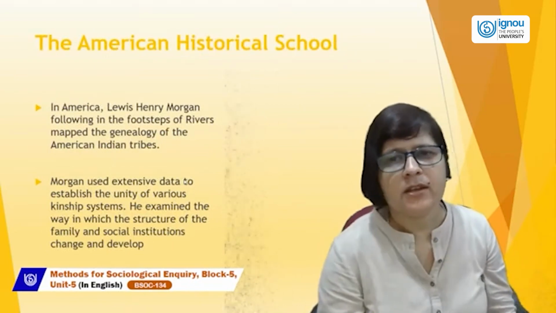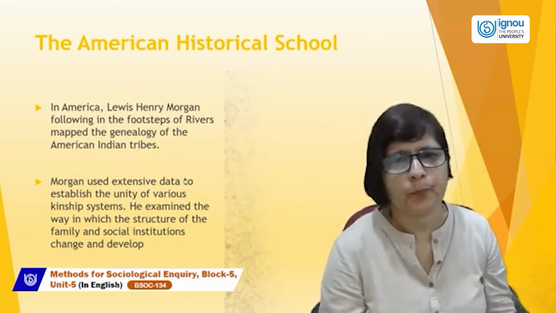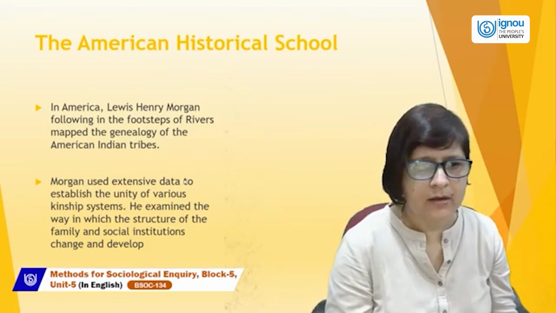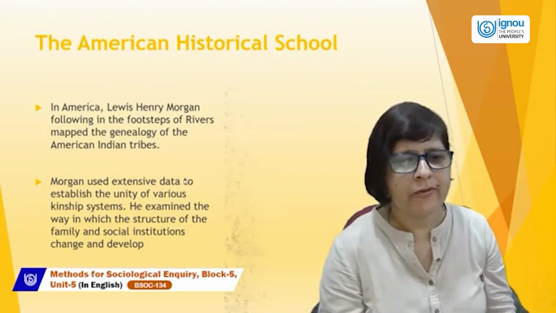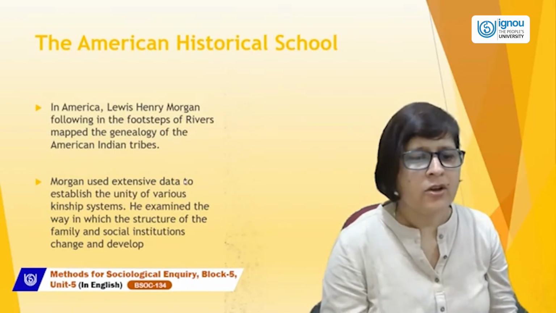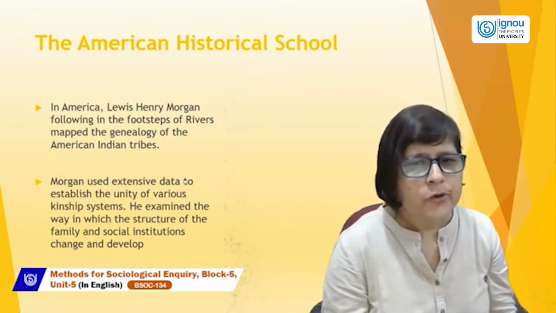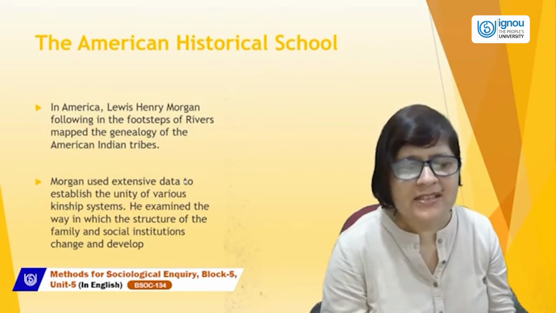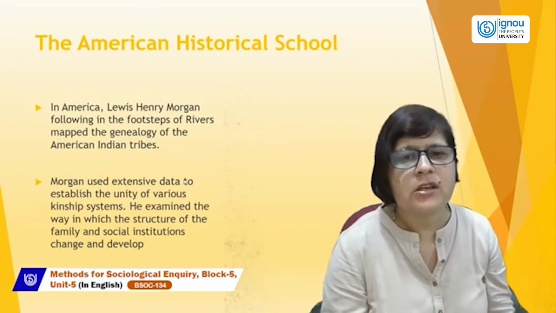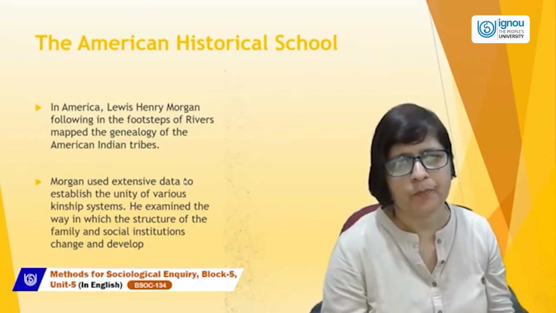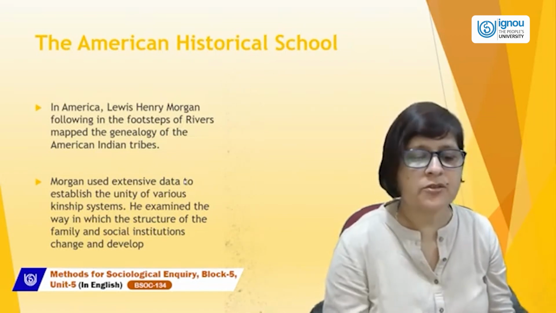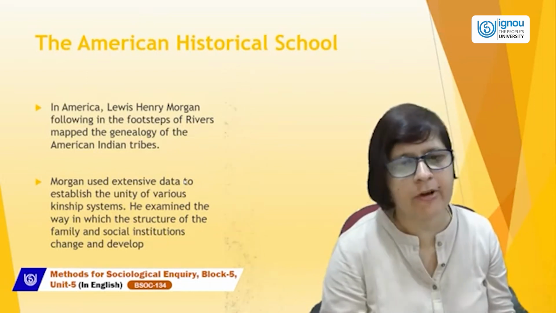The American Historical School. The American Lewis Henry Morgan, following the footsteps of Rivers, mapped the genealogy of American Indian tribes. Morgan used extensive data to establish the unity of various kinship systems. He examined the way in which the structure of family and social institutions change and develop.